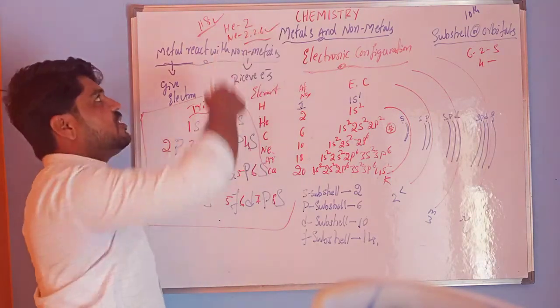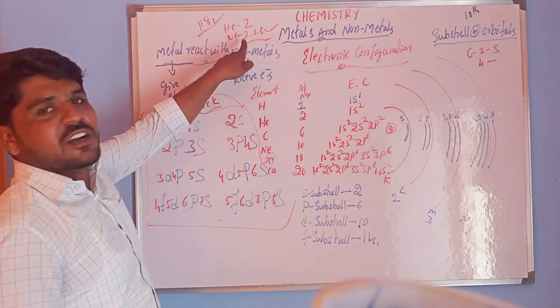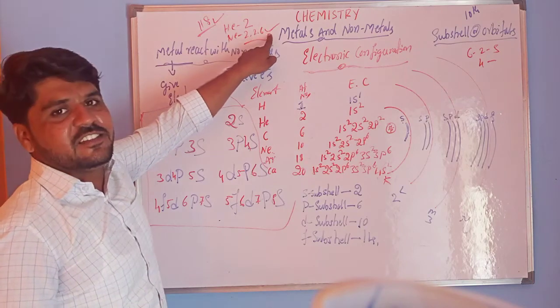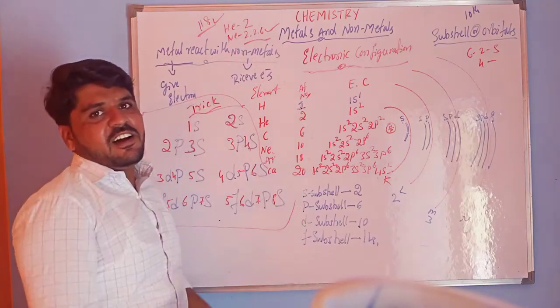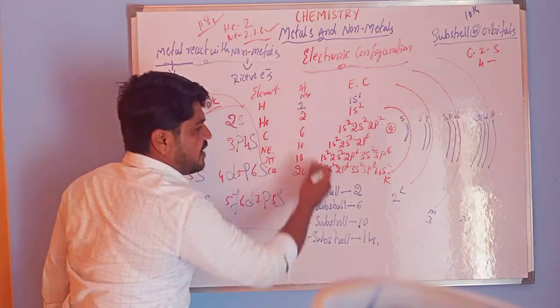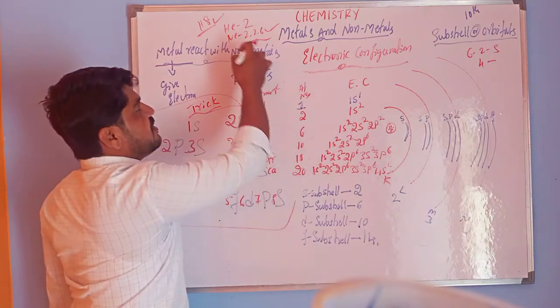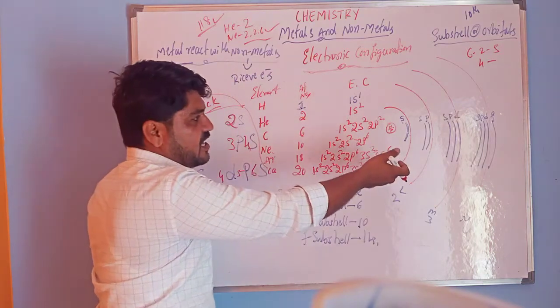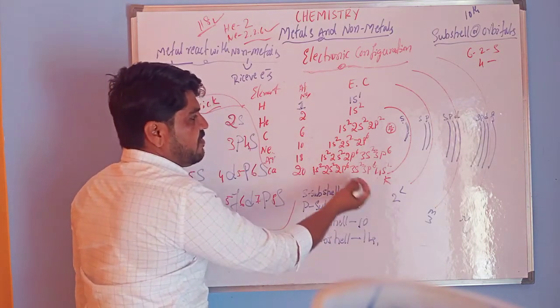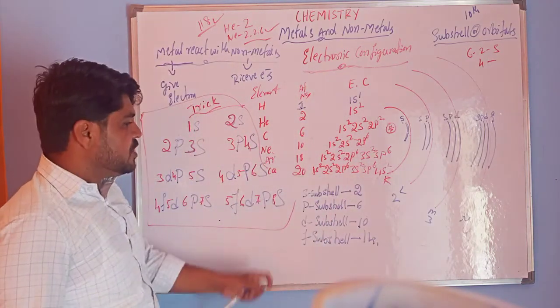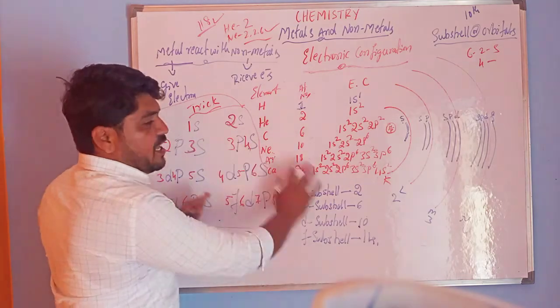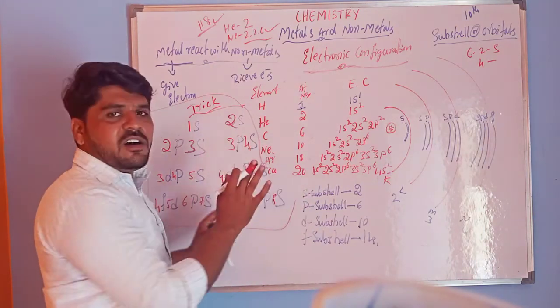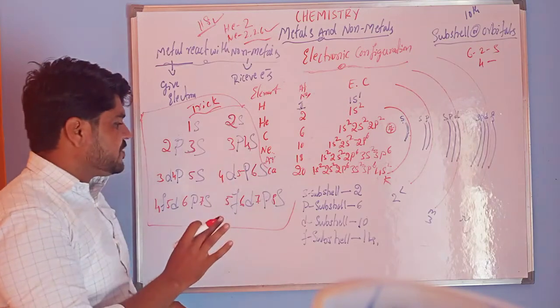In the textbooks also it is given like this. But at the standard level of learning you have to learn all these things now. So in ninth class we don't use the subshells. In 10th class we have to use the subshells for filling the electrons. Okay, so this is all very important. That's why you have to remember all these tricks.